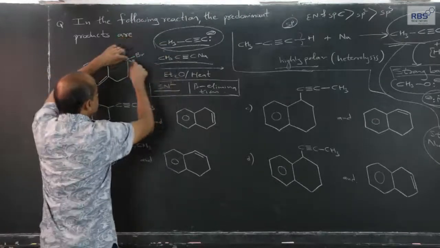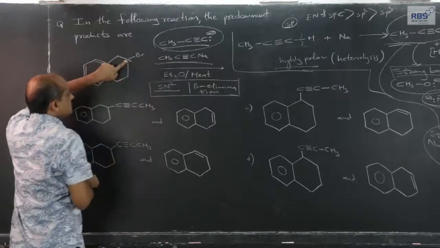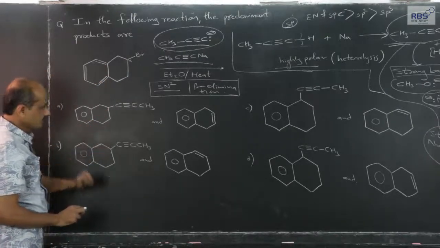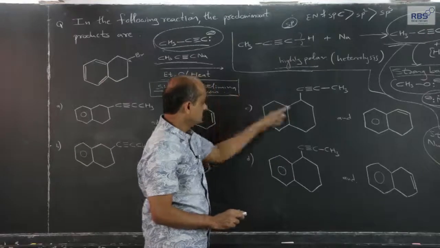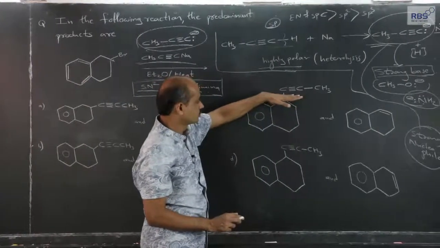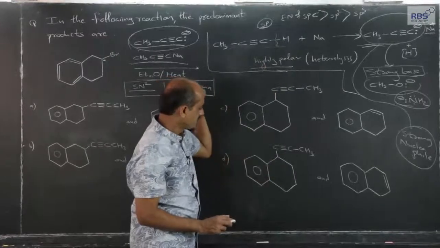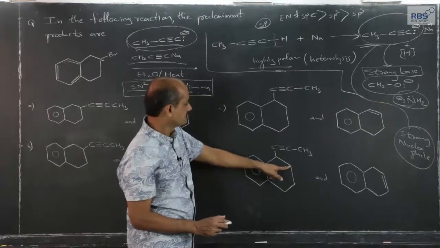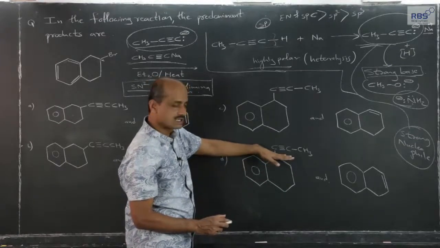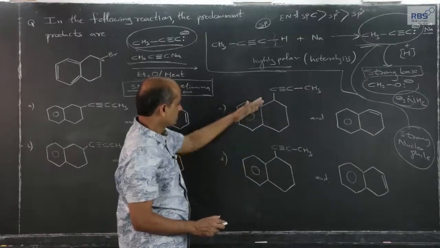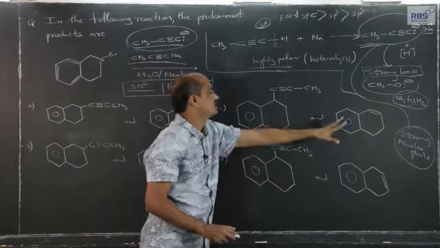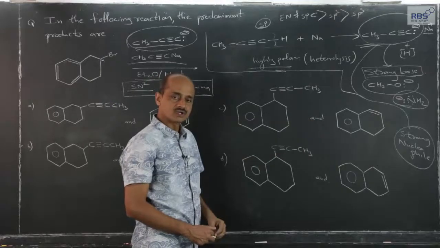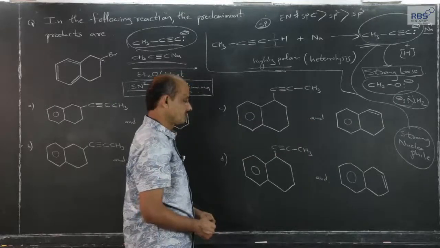So, it is expected to get attached to this carbon atom. If we consider only that part, this is the possibility. Since bromine earlier was attached to this carbon atom, this cannot be a possibility. Since bromine in the earlier reactant is attached here, acetylide will attack this carbon, so it cannot get attached here. So, even though I have not considered the elimination, options C and D we need not consider, they automatically vanish.